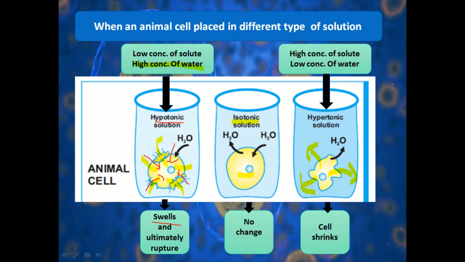What will happen in the case of isotonic solution? If we place an animal cell inside the isotonic solution, no change takes place because this medium has exactly the same water concentration as the cell. There will be no net movement of water across the cell membrane, and this type of solution is known as the isotonic solution. Okay. Now the last we have is hypertonic solution.